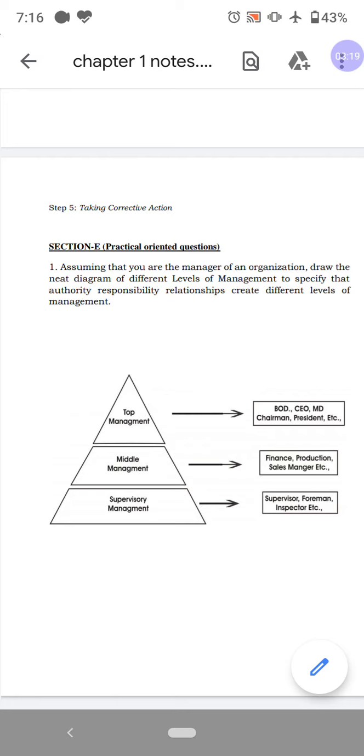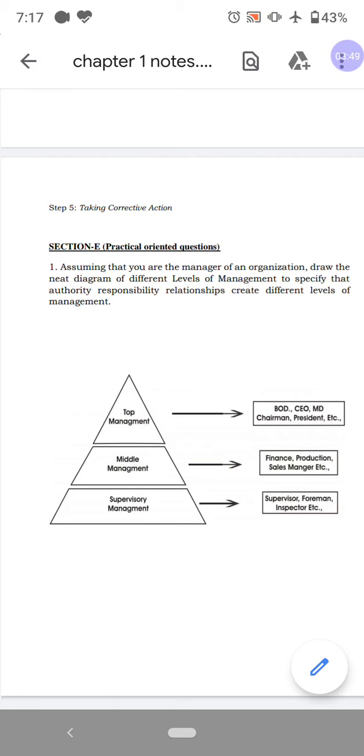Example for top level management: BOD, Board of Directors, CEO, Chief Executive Officer, MD, Managing Director, Chairman, President, etc. Next, in middle level management, all the managers come in the middle level.